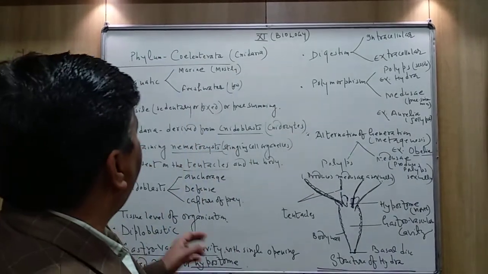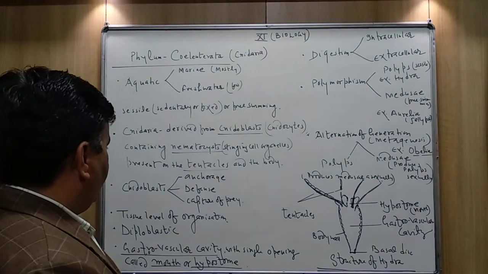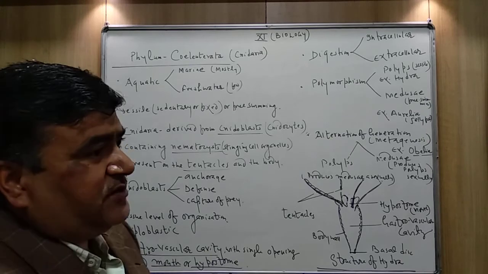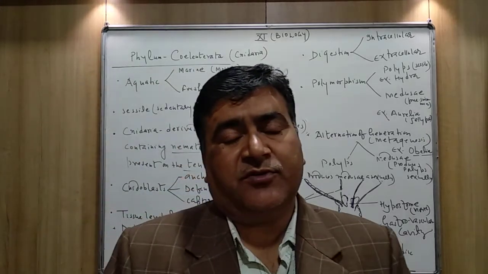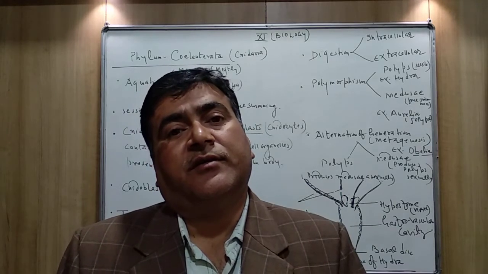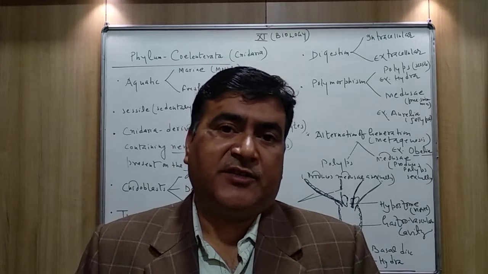The third question, what is gastrovascular cavity in the members of Coelenterata?